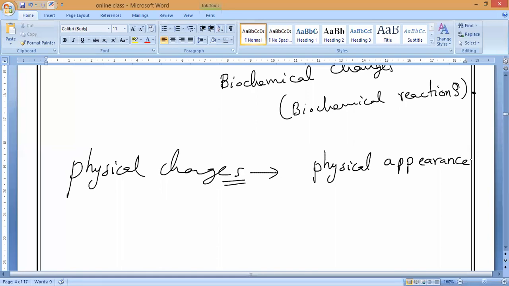Yes or no, sir? So that is what is happening. So physical appearance will change or physical state will change. Physical state means, how many states of matter do we have? Anybody? Physical states will change.